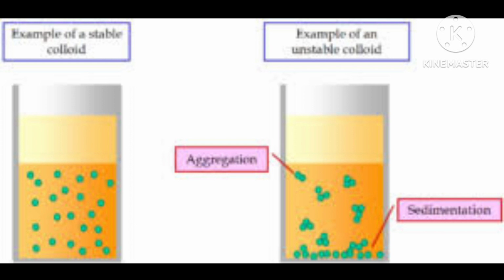The second method is oxidation reduction. The third, you can say, is hydrolysis. These three methods are common. First you will form molecules, and these molecules then aggregate, leading to formation of salts.